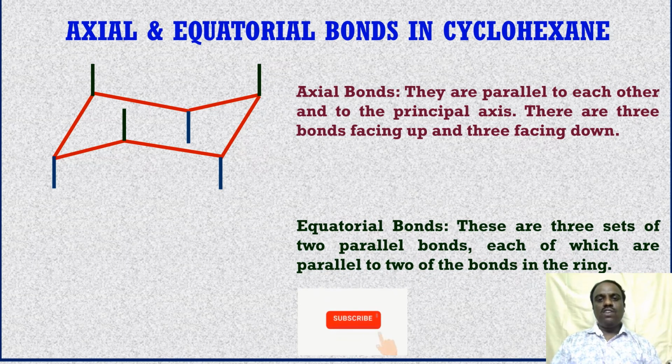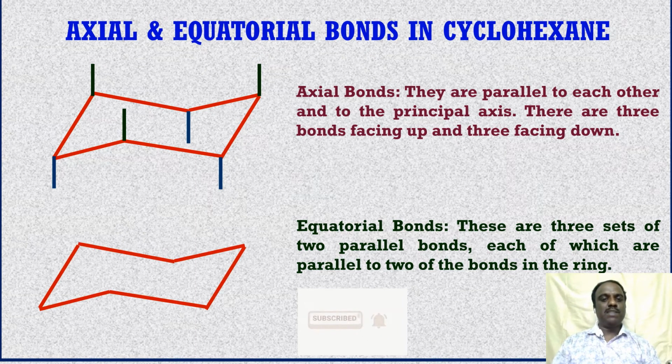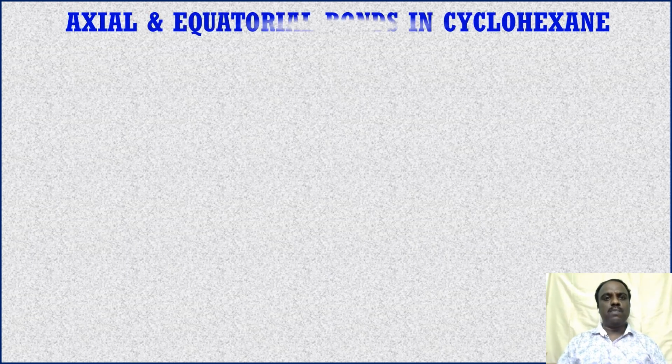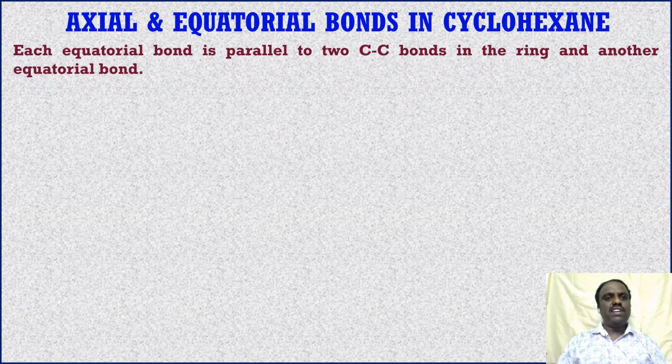Similarly, out of 6 equatorial bonds, they form 3 sets of 2 parallel bonds. That means if we give the numbering from 1 to 6 to the carbons, the bonds of first and fourth carbon are parallel. See that first and fourth carbon are parallel, 2 and 5 are parallel, 3 and 6 are parallel. If we further look into the equatorial bonds, each equatorial bond is parallel to 2 other carbon-carbon bonds as well as one other equatorial bond.